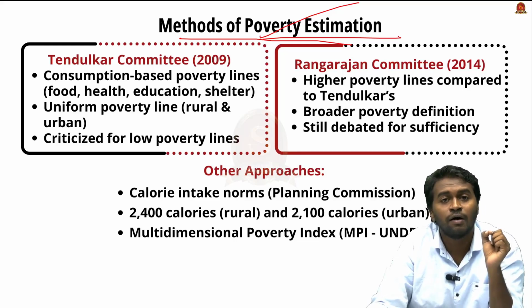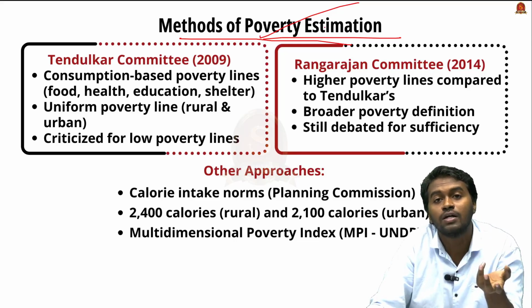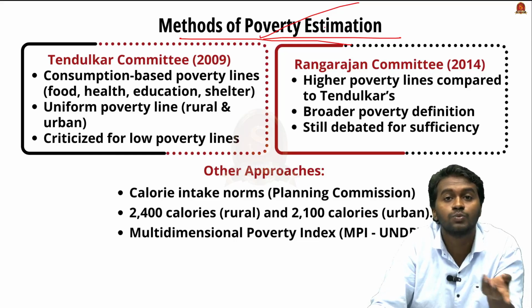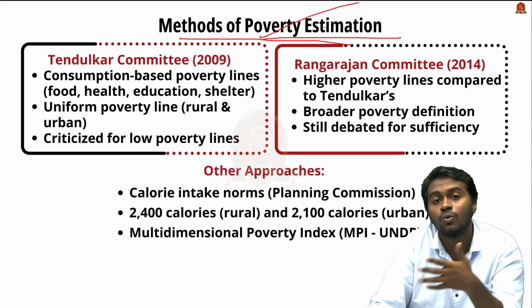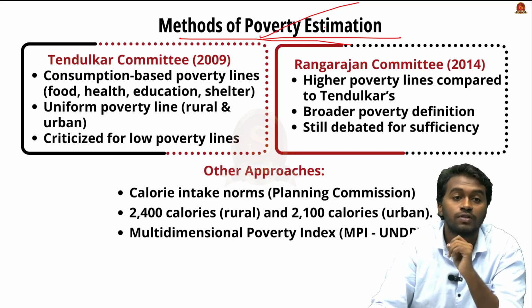And poverty estimation is very important, especially in a nation like India, to frame public policy, because we have social inequalities, economic inequalities, regional inequalities, and gender inequalities. So estimation of poverty plays a very important role in the development and growth of this nation.